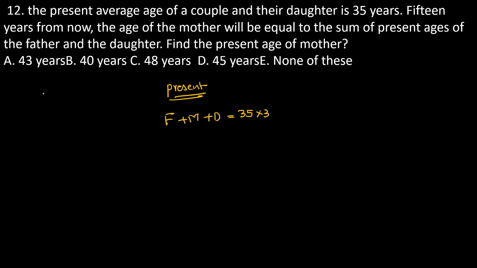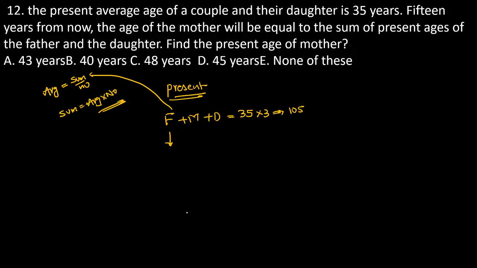So what is the concept of average? Average is equal to sum by number. If you want the sum of these numbers, the sum is always the average into the number. Now consider the father's value as f, the mother's value as m, the daughter's value as d, and the total becomes exactly 105 years.